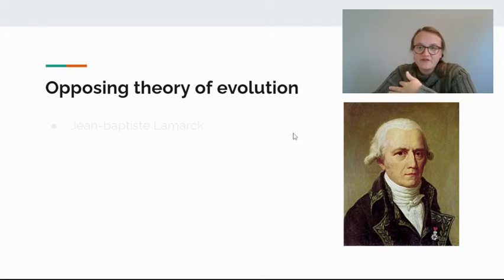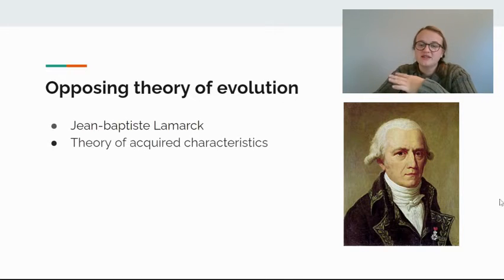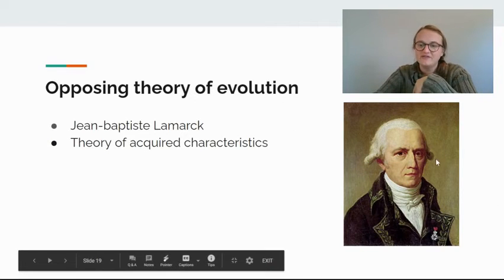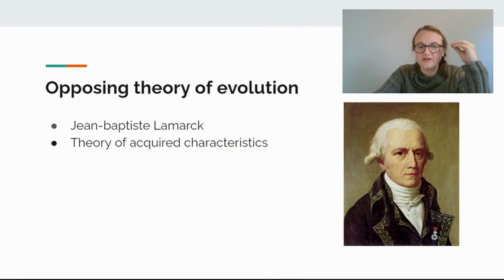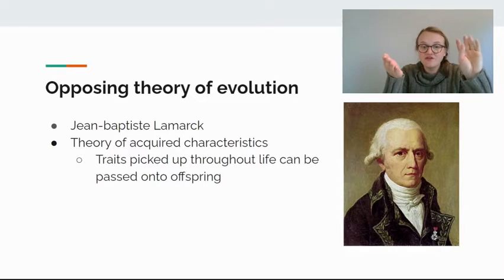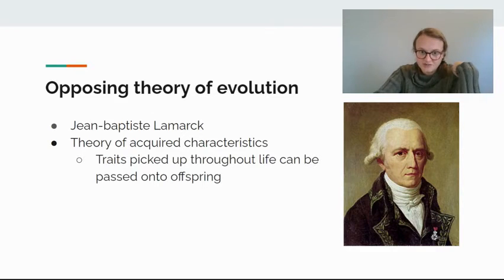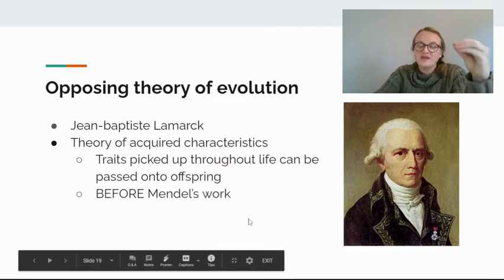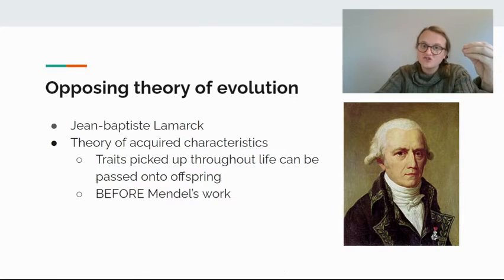This other theory of evolution was from this guy named Lamarck. I love this hairstyle. So he had what was called the theory of acquired characteristics. Basically, he proposed that traits that were picked up through life could be passed on to offspring. This was before Mendel's work with the pea plants. There wasn't really a great understanding of genetics. So he proposed this before Darwin, and then Darwin was like, nah, that's not what it is.